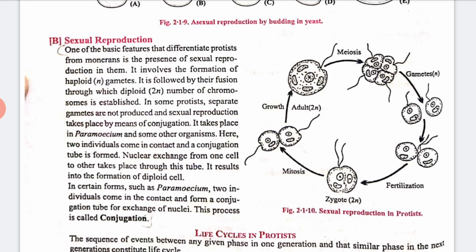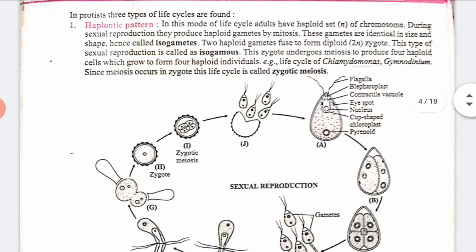We will also talk about the life cycle of Protista. Basically we have two life patterns, based on the sequence of events between any given stage in one generation and the similar stage in the next generation, which continues the life cycle. The first is the haplontic pattern and next we have diplontic. What happens in haplontic? In this mode of life cycle, adults have a haploid set, that is n number of chromosomes. During sexual reproduction, they produce haploid gametes by mitosis.